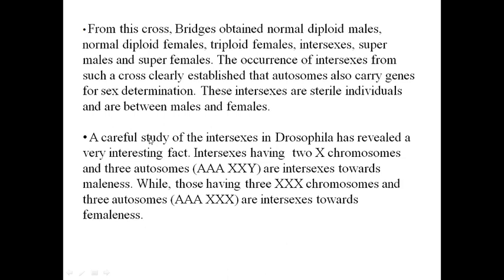A careful study of the intersexes in Drosophila has revealed a very interesting fact. Intersexes having 2X chromosomes, 3 autosomes and a Y are intersexes towards maleness. Why? Because the Y is there, so it is an intersex but towards maleness. While those having 3X chromosomes and 3 autosomes are intersexes towards femaleness.